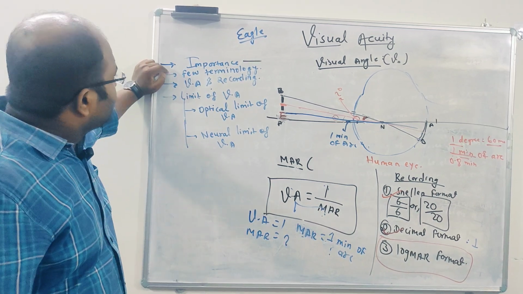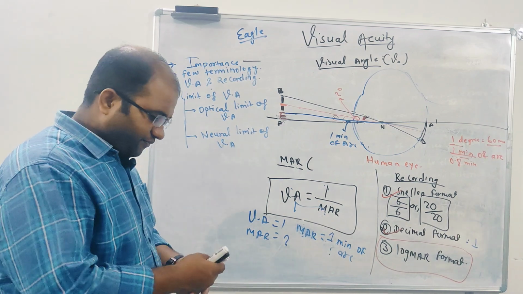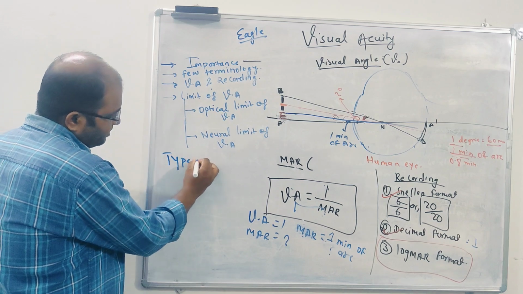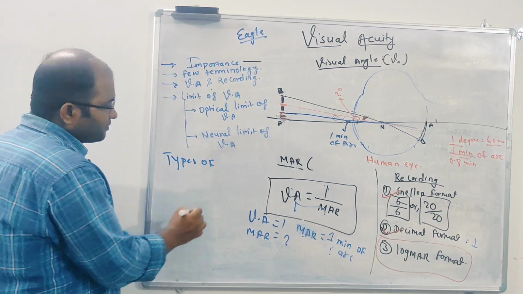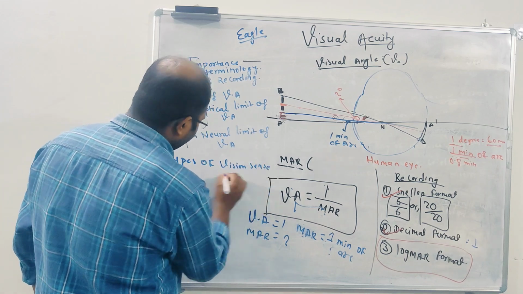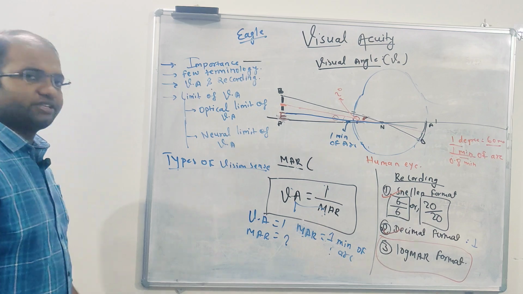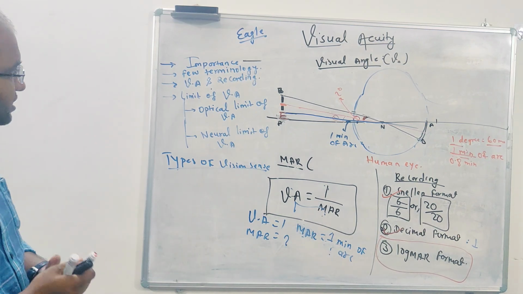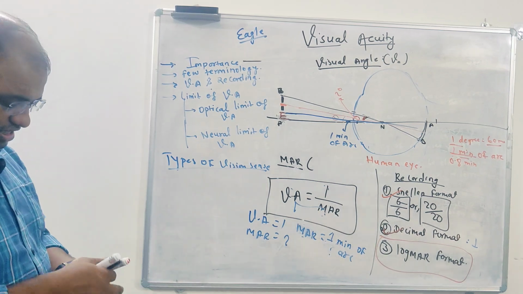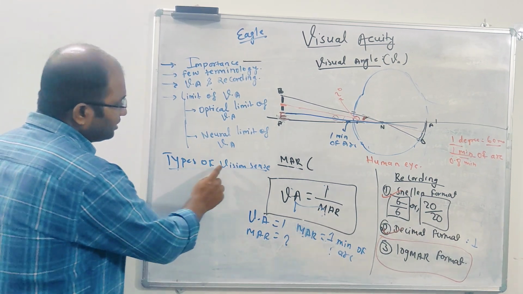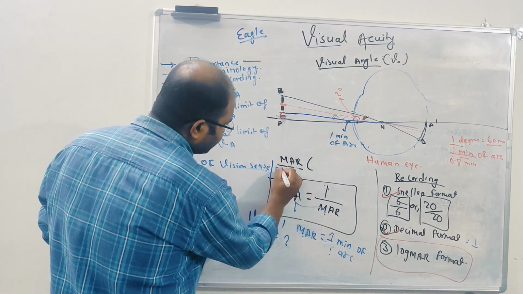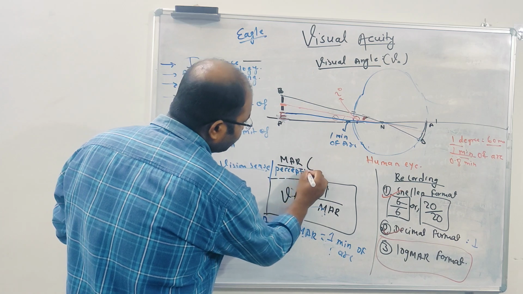One more thing I want to highlight here: the types of vision sense. It will be asked in 2 marks actually. One of the senses is visual acuity. So let me first write the types of vision sense, also called types of visual perception.